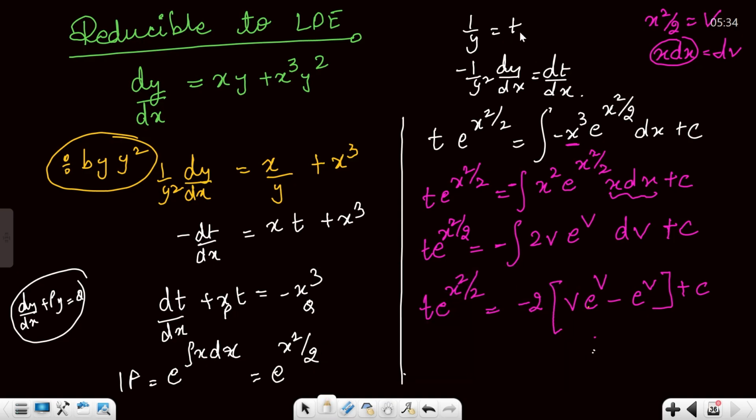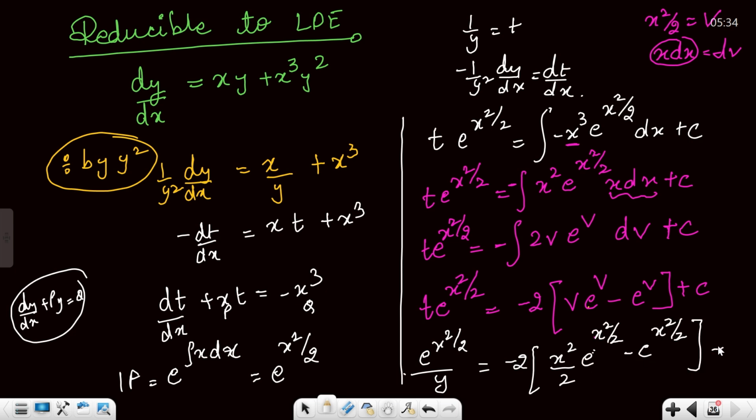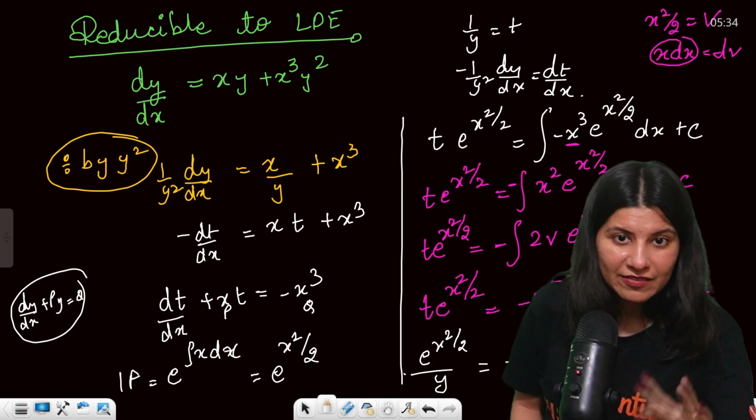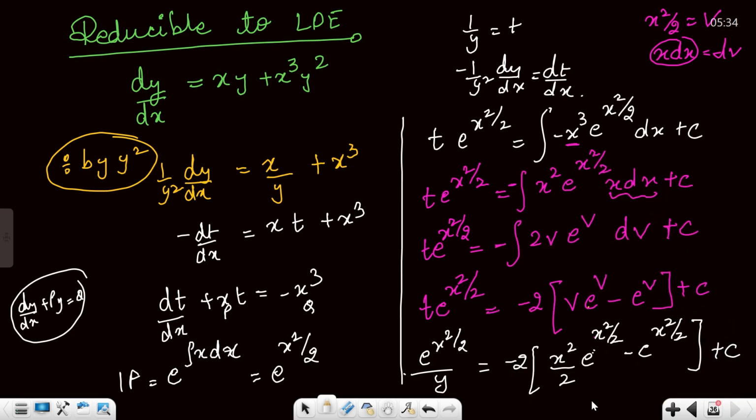So t is what? 1 by y. So e raised to power x square by 2 upon y is equal to minus 2. v is what? x square by 2. So x square by 2 e raised to power x square by 2 minus e raised to power x square by 2 plus c. So this is how it is going to be. This is your final answer. Have a look. Let me know.